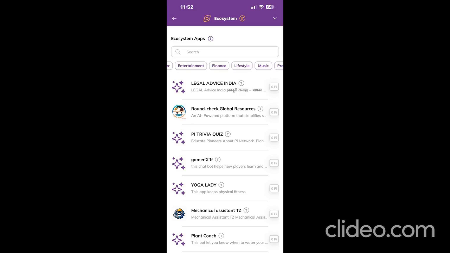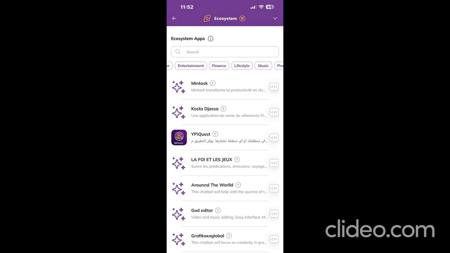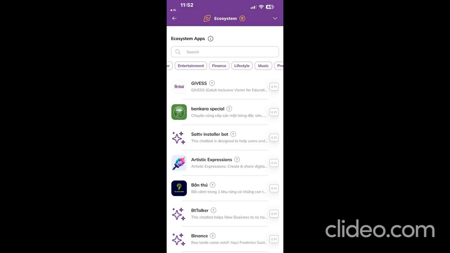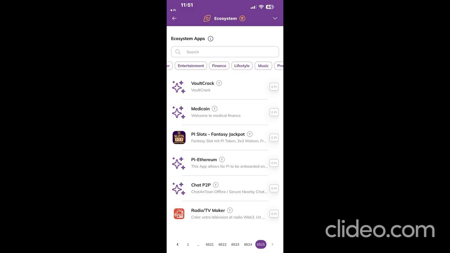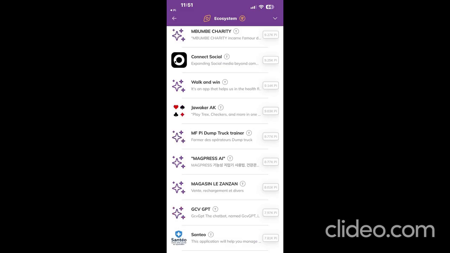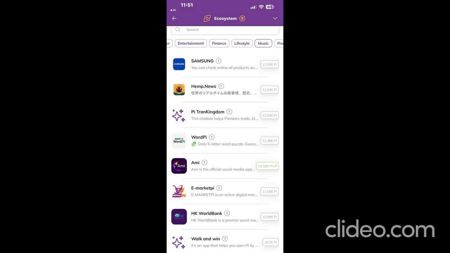Zoom out, and this feature is solving a real problem, one that's getting bigger, not smaller. AI tools like Cursor, Replit, Lovable, and Claude Code are making it faster and easier to build apps. But distribution, actually getting users, remains the hardest part. Most apps built today, even good ones, go nowhere because there's no built-in audience. Ecosystem directory staking is Pi's answer to that problem at the platform level.